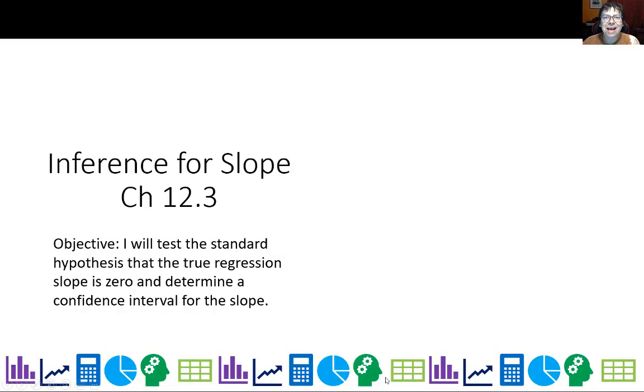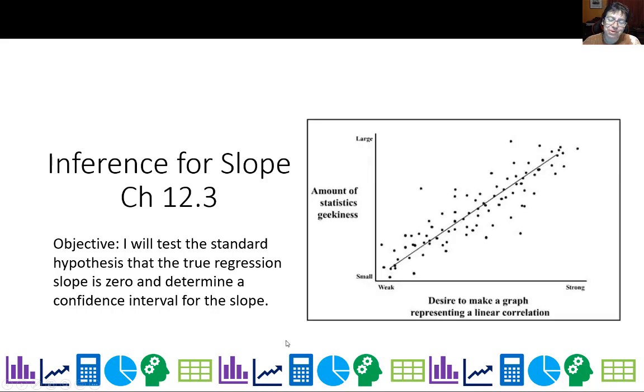Well, it's our last lesson. All right, and we are going to be doing inference for slope. So that means it's our last statistic, joke, comic, whatever. So let's go ahead and look at a regression. Basically, amount of statistics geekiness versus the desire to make a graph representing a linear relationship. So if you are looking forward to this lesson, join me in the geekiness.